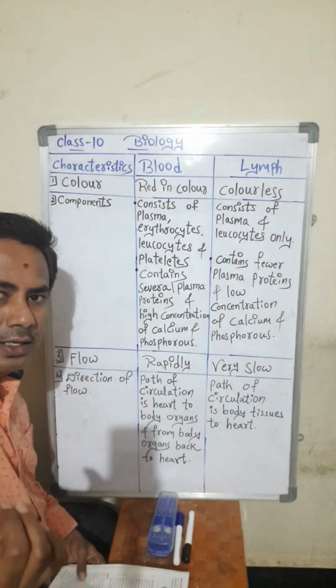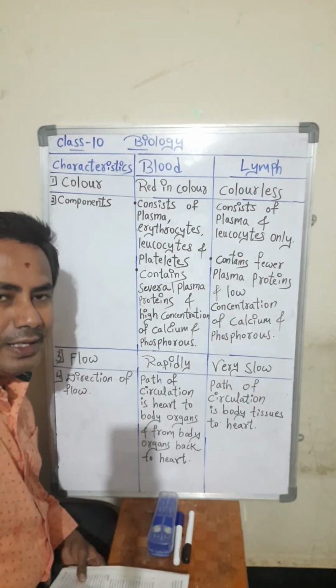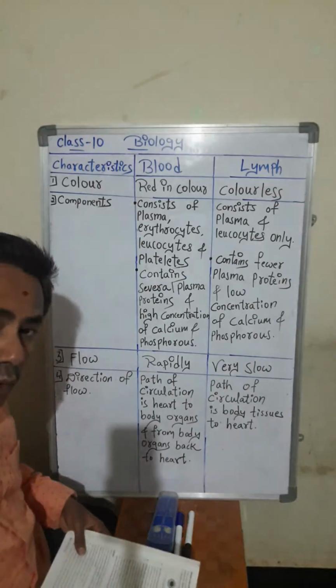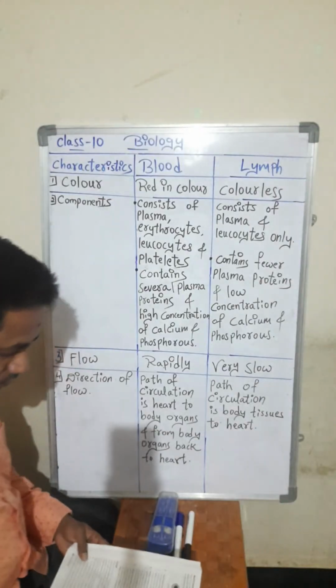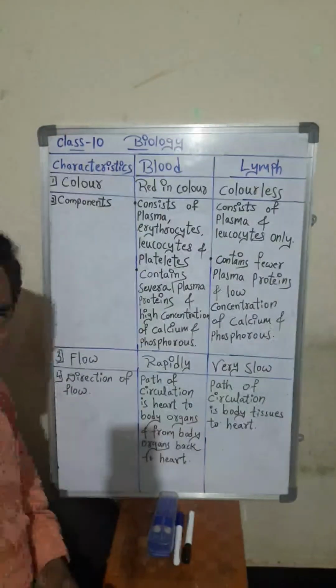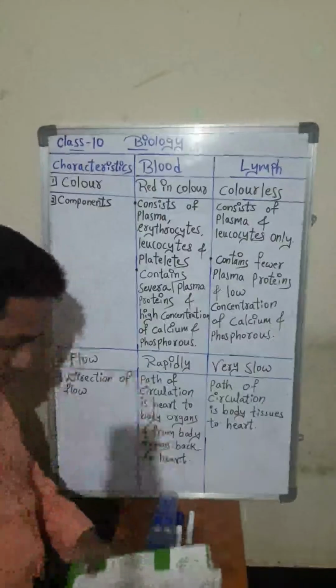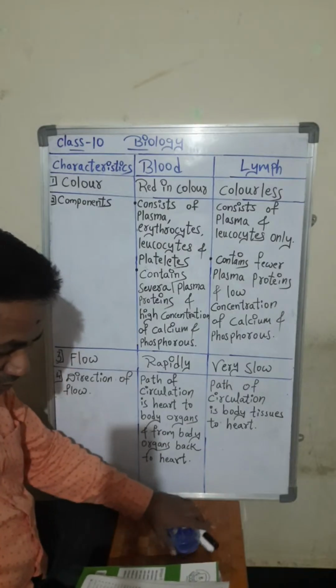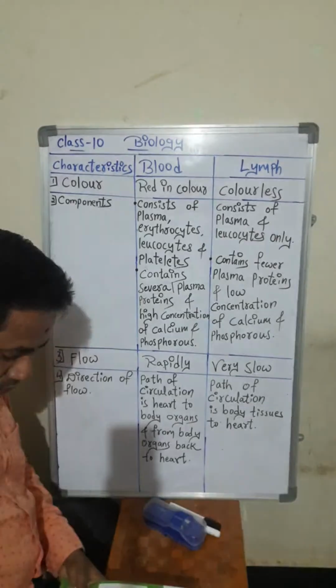Actually, it is the main content. It is coming from blood only, but here RBCs will be absent. And what will the lymph do? Let's discuss lymph, and then we will go to the next part. Functions of lymph we will see now.